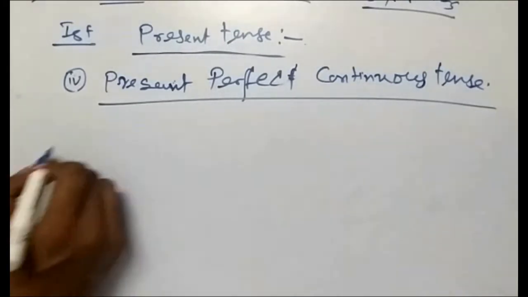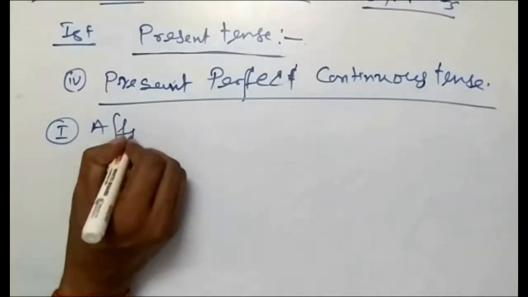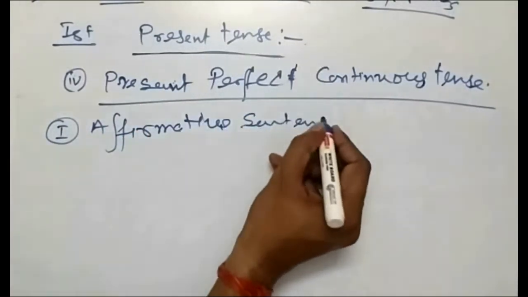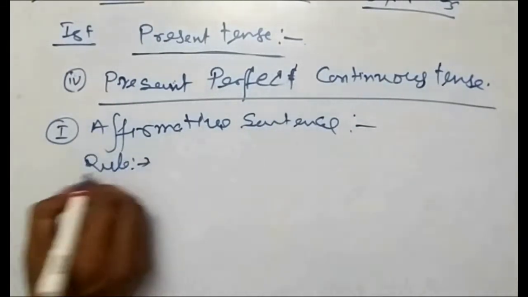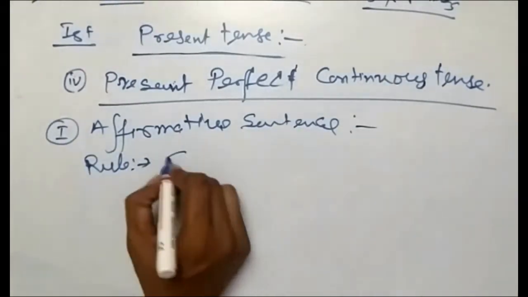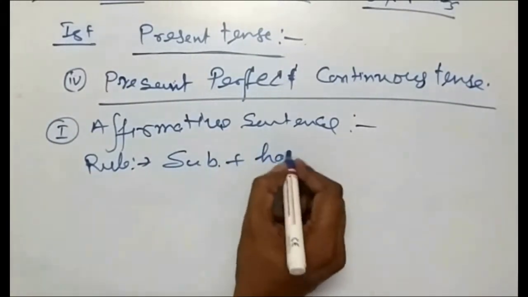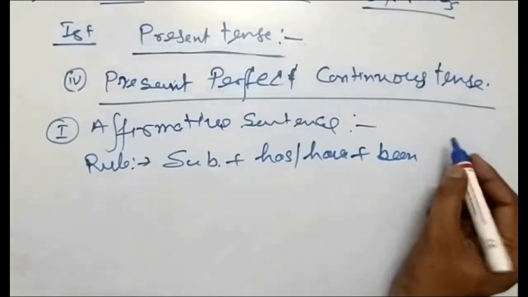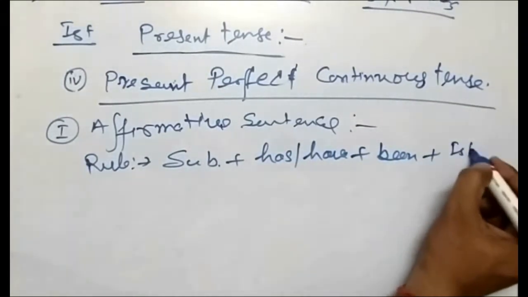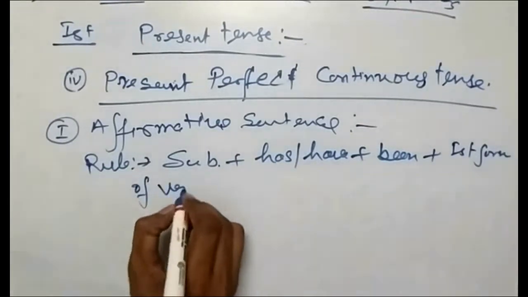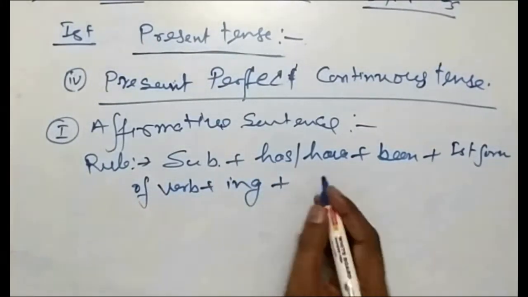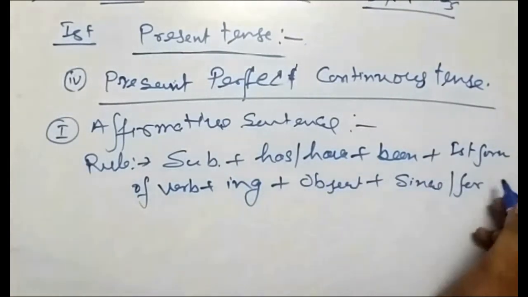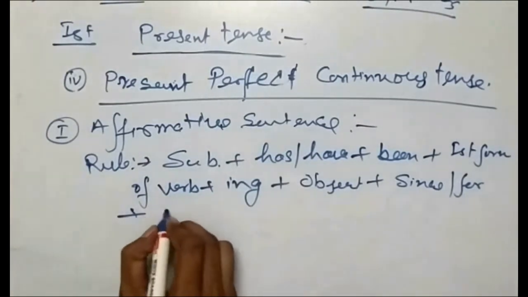As we have discussed earlier, we will take the affirmative sentence of present perfect continuous tense first. We'll see the rule first. The subject will be there, then has or have, plus been, plus first form of verb plus ing, plus object, plus, because time is there, since and for will come for the time, plus object.